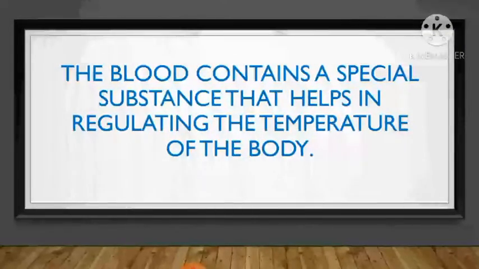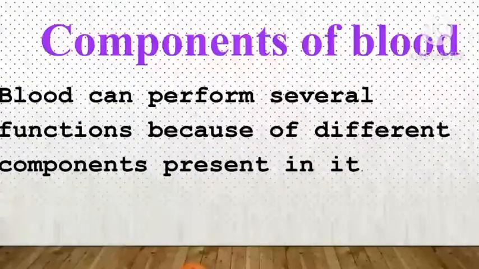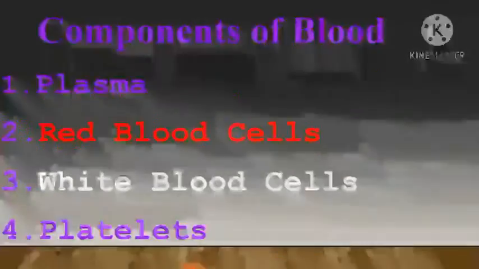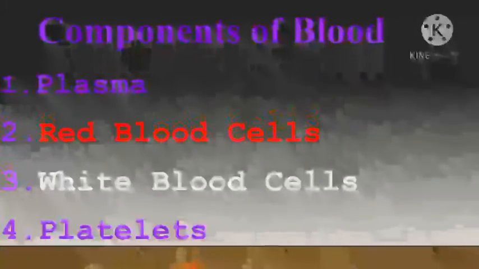Third function of our blood. Blood contains a special substance that helps in regulating the temperature of the body. As you can see here, blood maintains our temperature. The body part where blood is present, the temperature would be high, means 37 degrees Celsius. Now let's see the components of blood. Blood has four components: plasma, red blood cells, white blood cells and platelets.